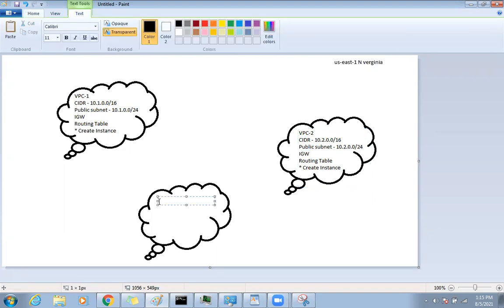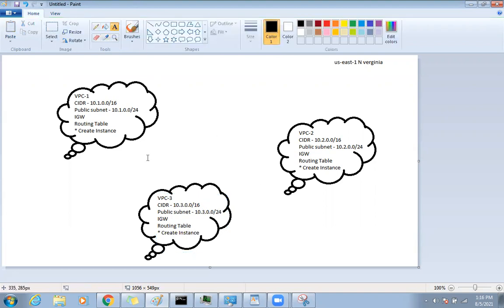Similarly, another VPC. If you haven't done a VPC lab, then in this lab you are creating 3 VPCs, so you will become a champion, a doctor at how to create a VPC. For VPC3, we will use this CIDR, the public subnet, and IGW and all. First let's prepare this, and once the instances are ready, if you try to ping from this instance to this instance, it will never ping.